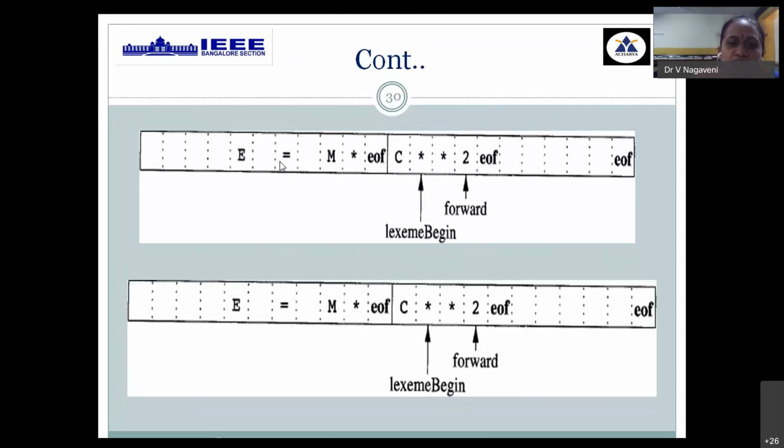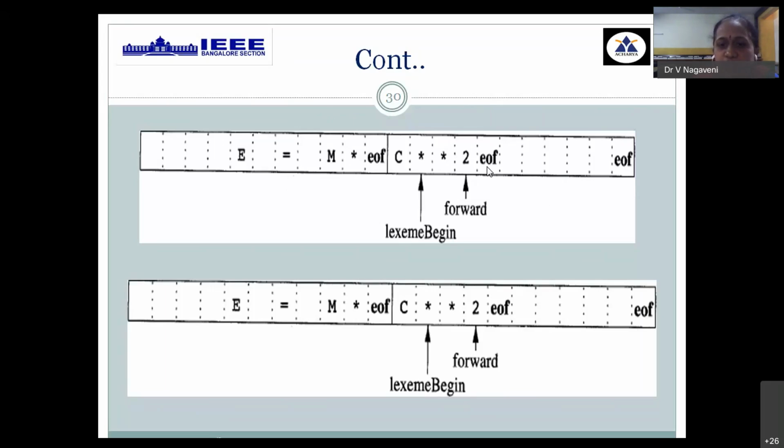The group of characters between equal and m, without including that particular pointer, will again be considered as matching a particular pattern. If it is equal, it is matching with the operator, then that is extracted, and again the forward pointer, where it is pointing to lexeme begin, should jump. In this way it keeps on moving. When the first buffer is over, it has to jump to the next buffer. Till how long? Until it comes across the end of your input program.